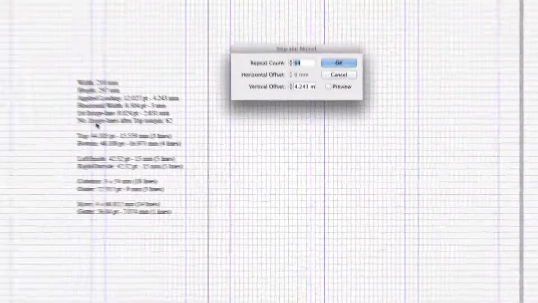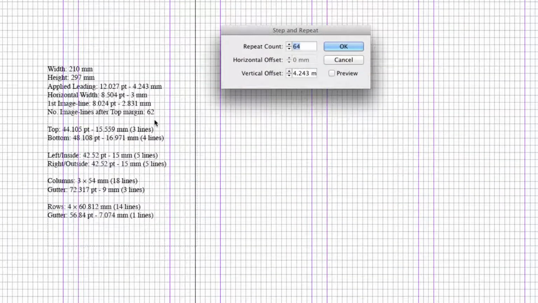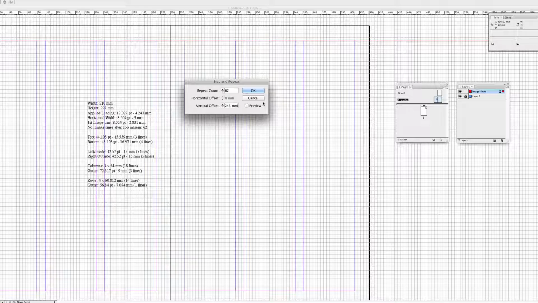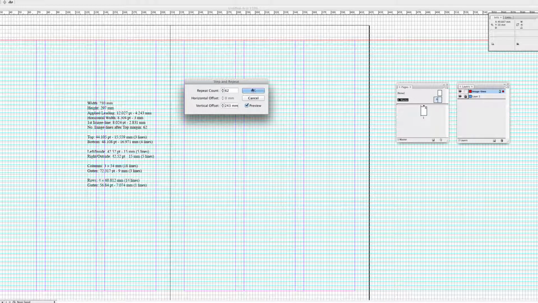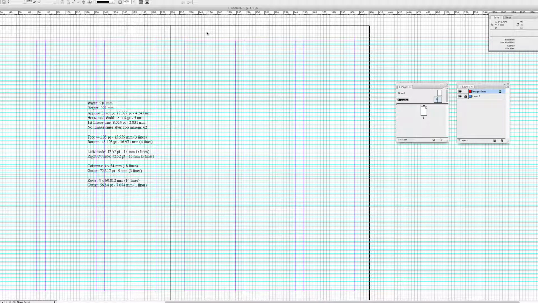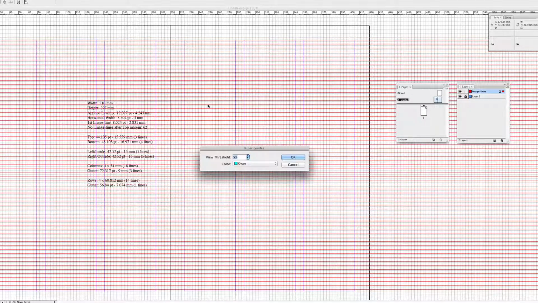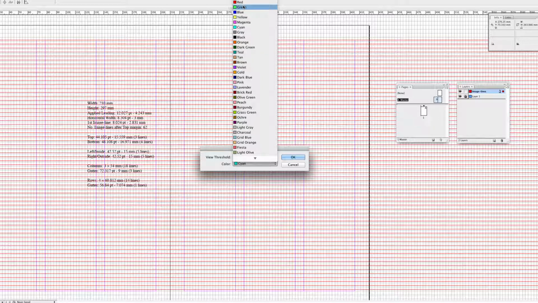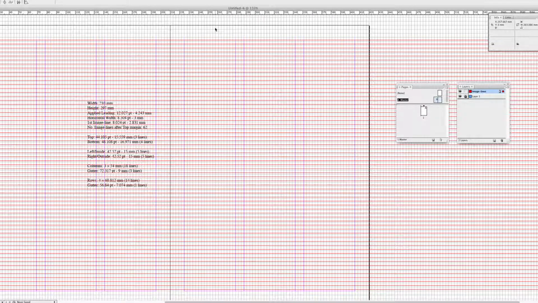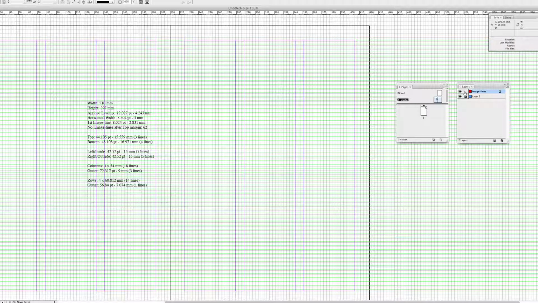And we can see that the number of image lines after the top margin is 62. So I'm going to enter 62 here. And we're actually going to be using the vertical offset value, which is set as the leading. So it's going to be 4.243 millimeters. And we can preview this and see that it fits perfectly. If you want to change the colors on these guides, you can just select them, right click, select ruler guides, and I'm going to select the green here. Press OK. After I've done that, I'm going to lock the layer for the image lines.